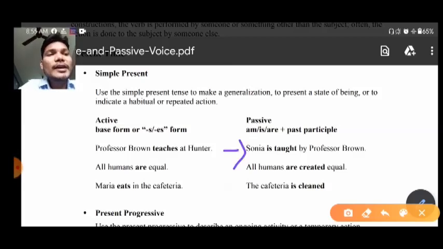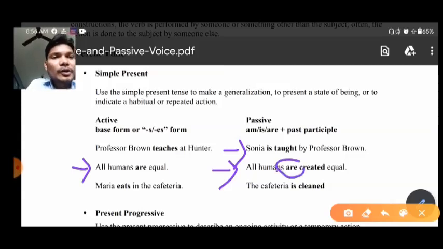See, Sonia is taught by Professor Brown. Here in active voice you can see Professor Brown teaches at Hunter. Instead of Hunter, here I have taken one example: Sonia is taught by Professor Brown. Okay, so this is how you can change. Now the second one, all humans are equal. If we want to change it into passive voice, you can see here: all humans are created equal. Why "are"? Because humans are given to us, and that is the only reason.